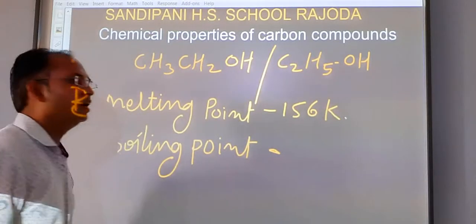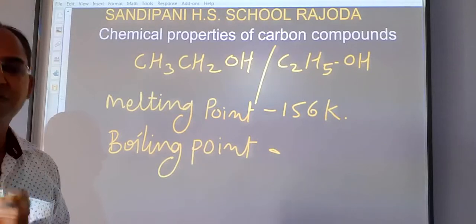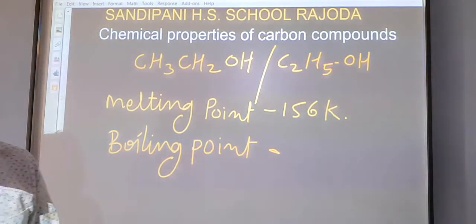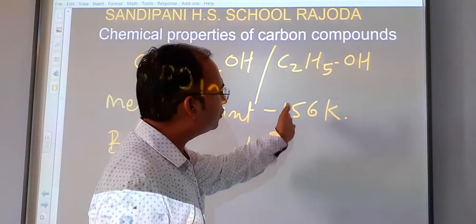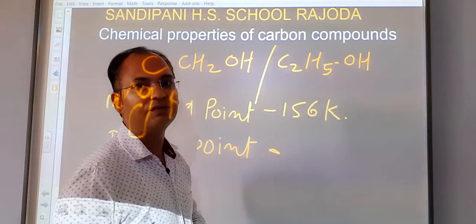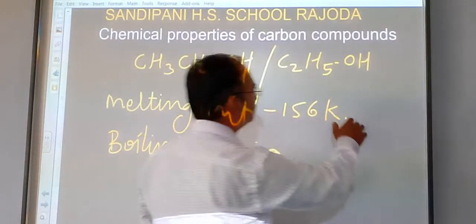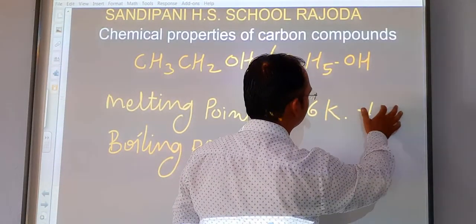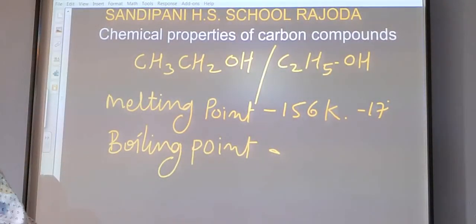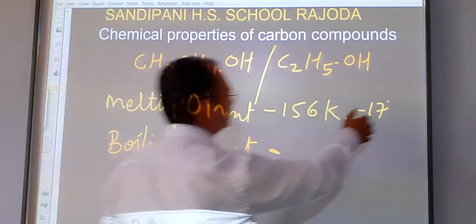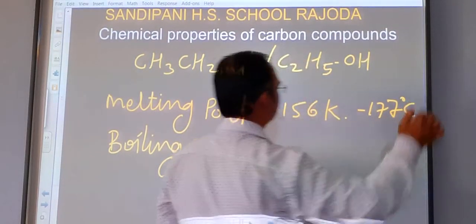156 K. In the previous video we studied how to change the temperature from Kelvin to degree Celsius and degree Celsius to Kelvin. So if we subtract 273 from this 156, it is nearly minus 177 degree Celsius.